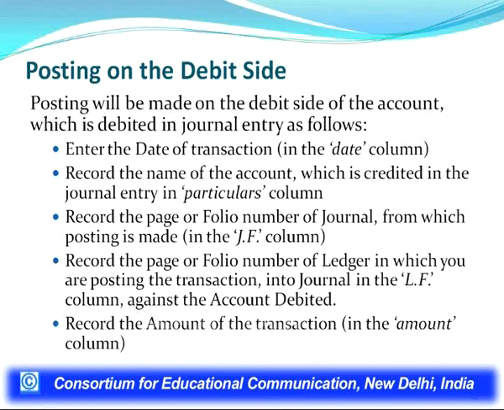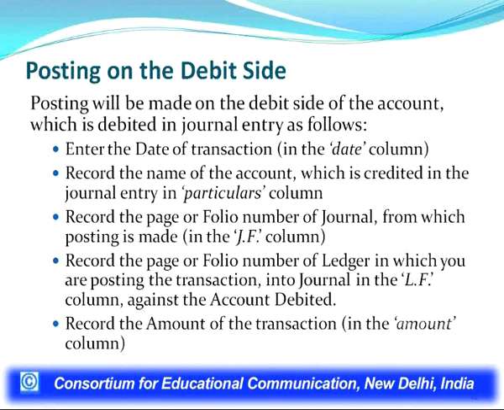In case of cross checking from either journal to ledger or ledger to journal, we can easily refer to that particular page number from where the transaction has been transferred or posted. Then in the amount column, we record the amount of the transaction.